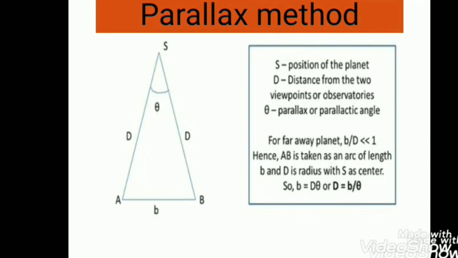Parallax method. Basically, this method is used to measure large distances. Large distances, such as the distance of a planet or a star from the Earth, can be measured by the parallax method. What is parallax? Actually, it is the apparent shift in the position of an object with respect to another one.